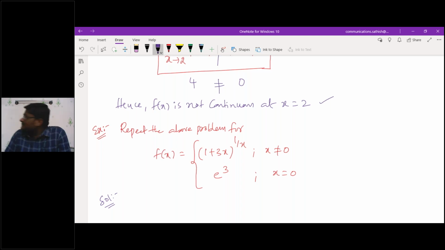Yes, what did you get? Now what is the given point? What is the point they gave? Yes, sir, it is continuous at x equals 0, sir. Then what is that value? e cube, sir.